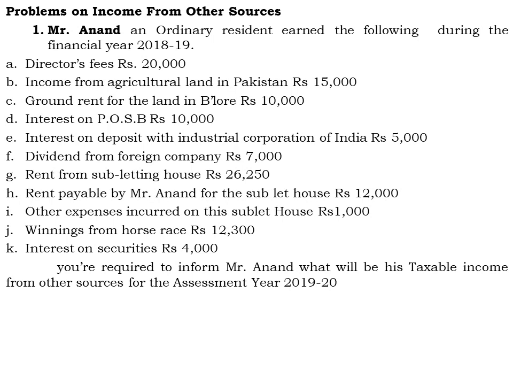Next one, the ground rent for the land in Bangalore. He has rented the ground for the purpose of some business activities in Bangalore. He has received a ground rent of rupees 10,000, which comes under income chargeable under the head income from other sources. Fourth one, interest on post office savings bank account.